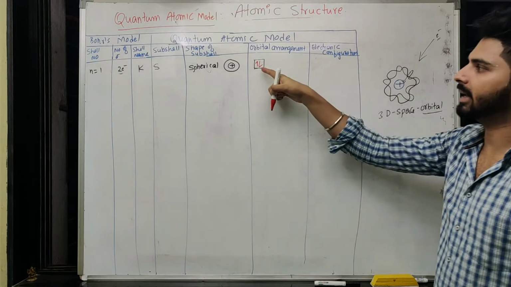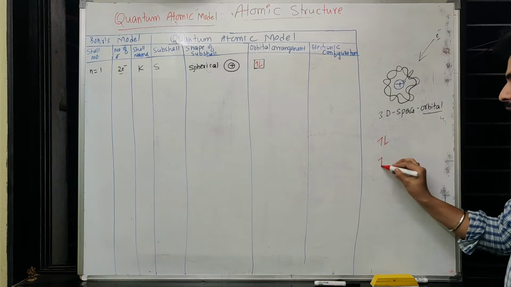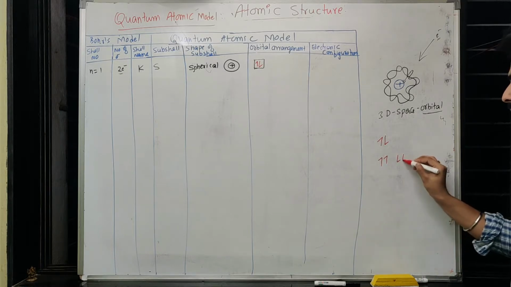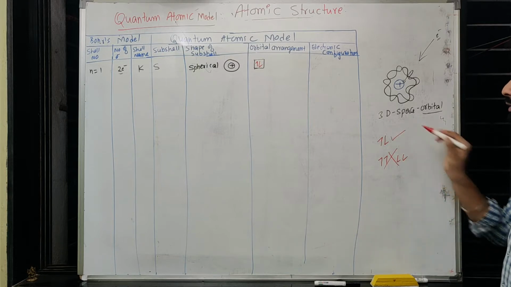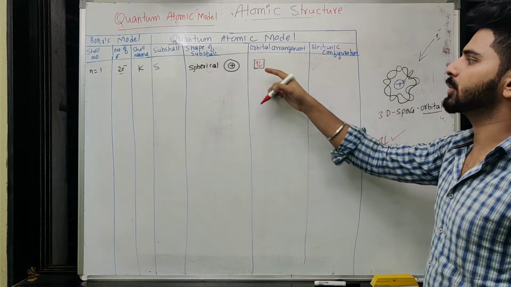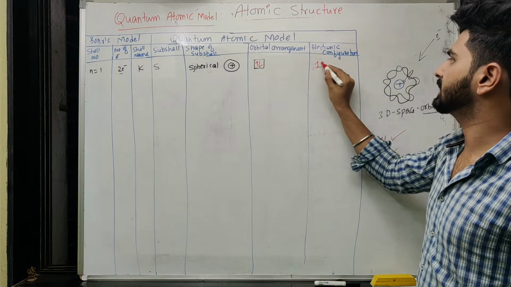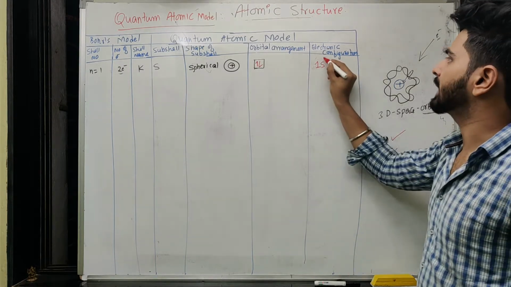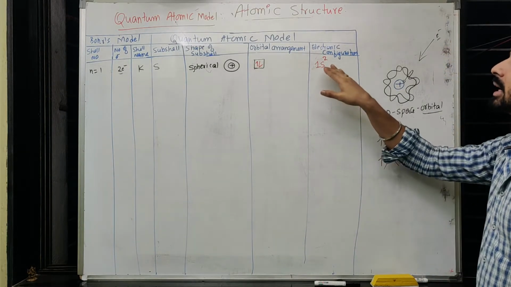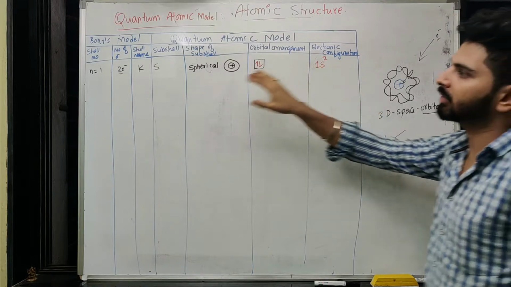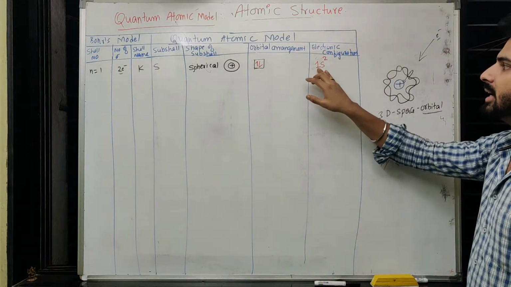We have to show them like this. This indicates that they are in opposite spin. If I write like this, that means they are in the same spin. They cannot be present together with the same spin. If you want to keep them together, they must have opposite spin. So this is the first shell, and we consider this subshell as S, and a maximum of 2 electrons can be filled inside this. So this becomes the electronic configuration. Earlier we used to write K as a shell with 2 electrons there, but now we write 1s2.